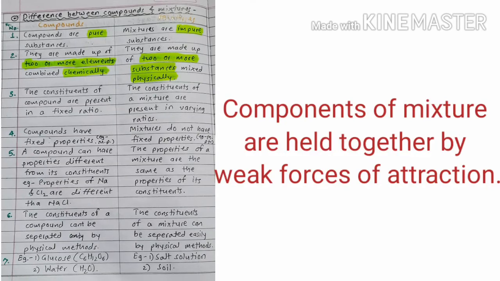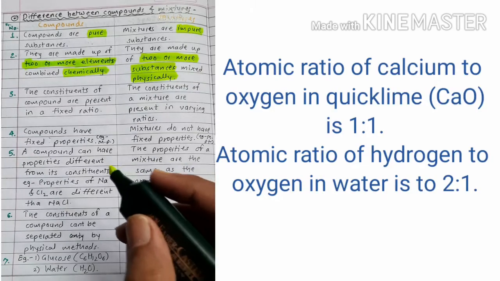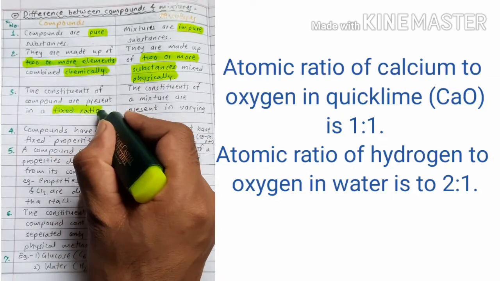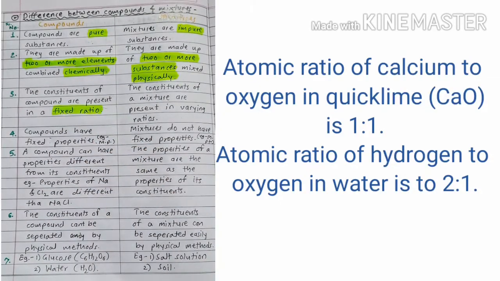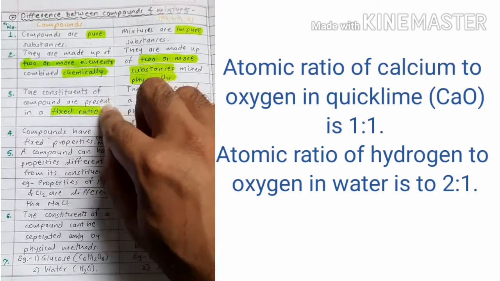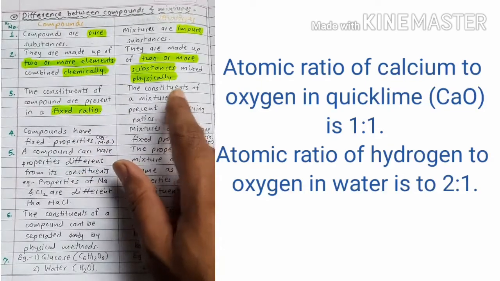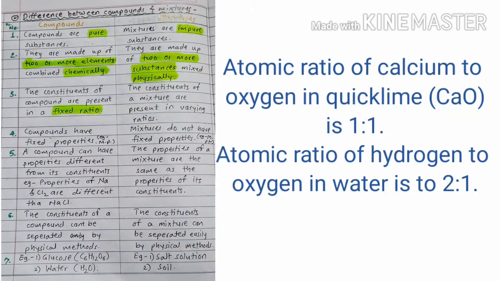Next one, constituents of a compound are present in a fixed ratio. Let's take an example of quicklime, or calcium oxide. CaO is its formula. The ratio of calcium to oxygen in CaO is 1:1. In water, the atomic ratio of hydrogen to oxygen is 2:1.